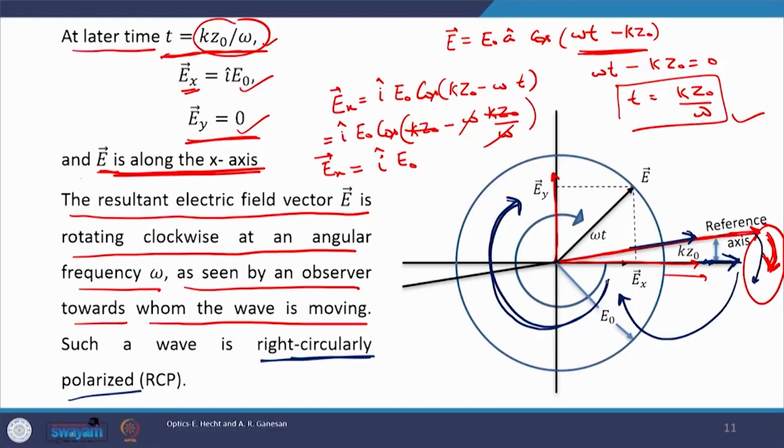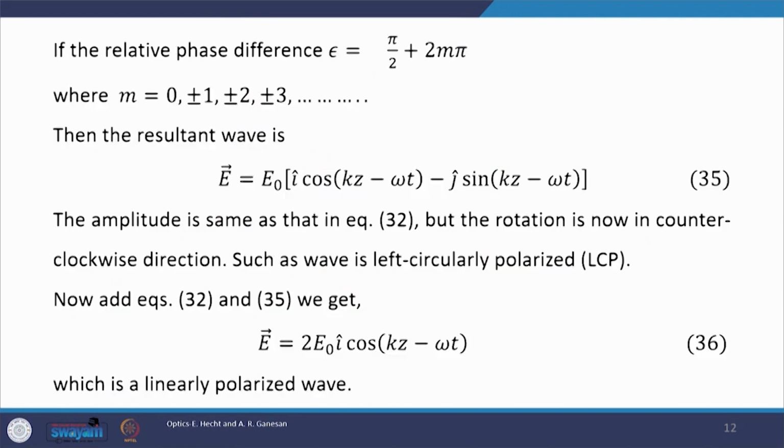Therefore, the referencing is very important. We must look into the source, light must be coming towards us, and under this condition, if the tip is rotating in a clockwise fashion, then the wave is right circularly polarized wave. Okay. The acronym for right circularly polarized wave is RCP.